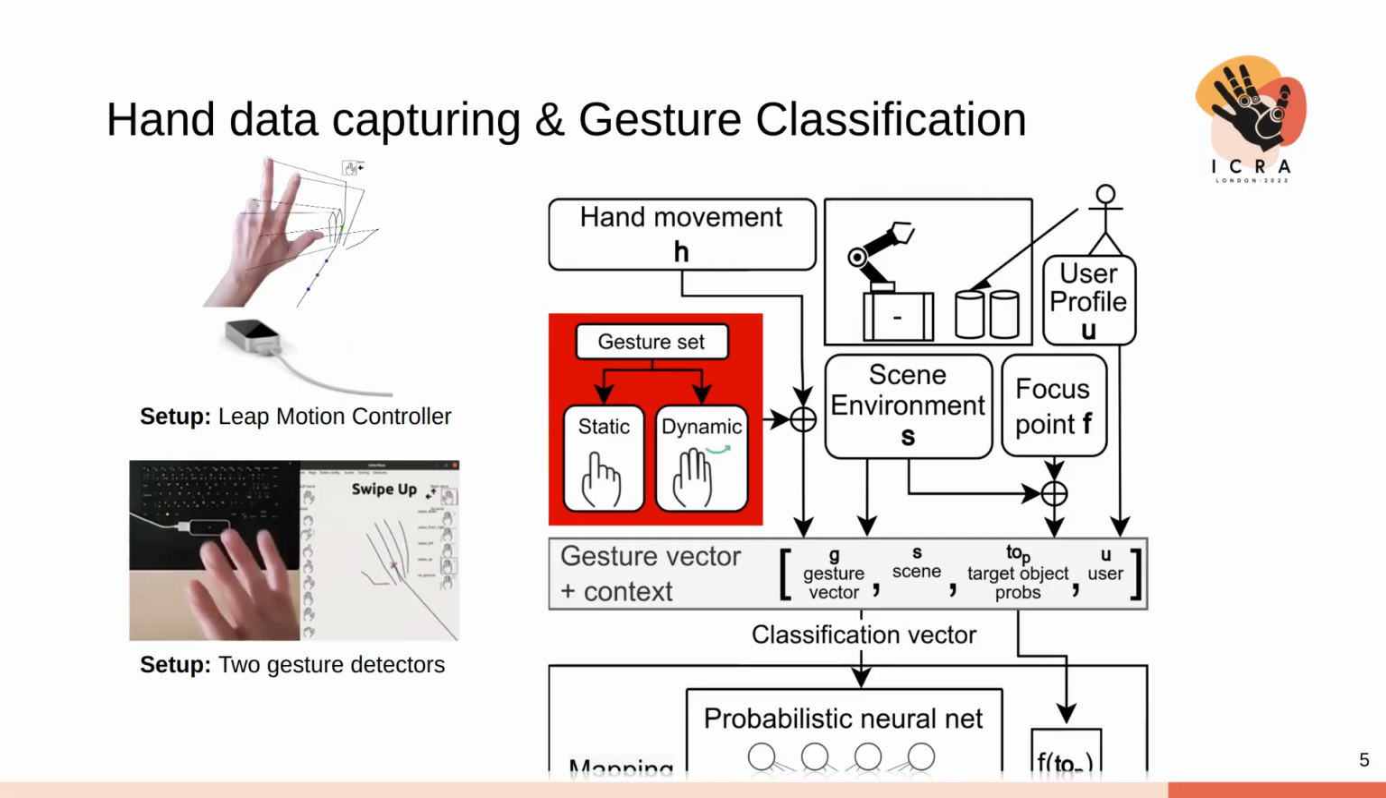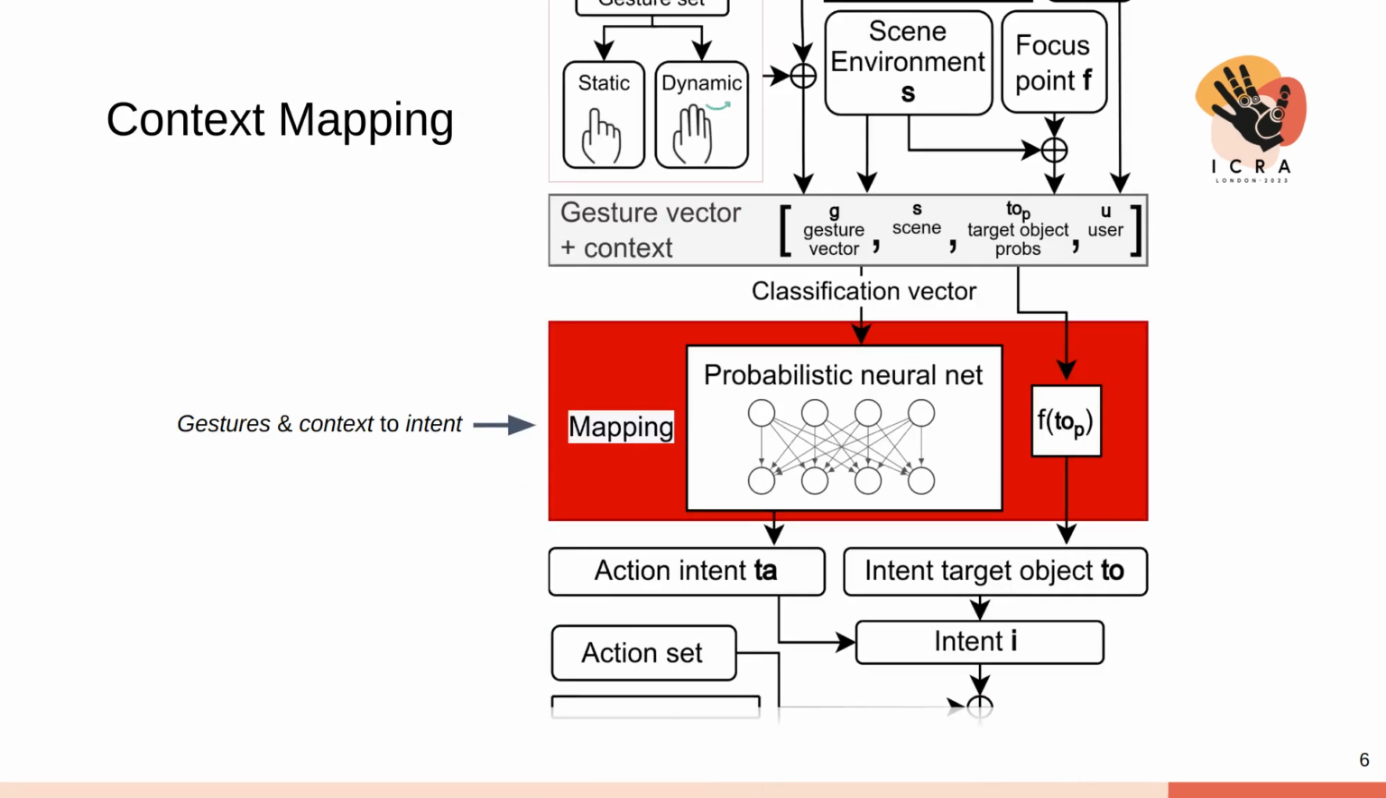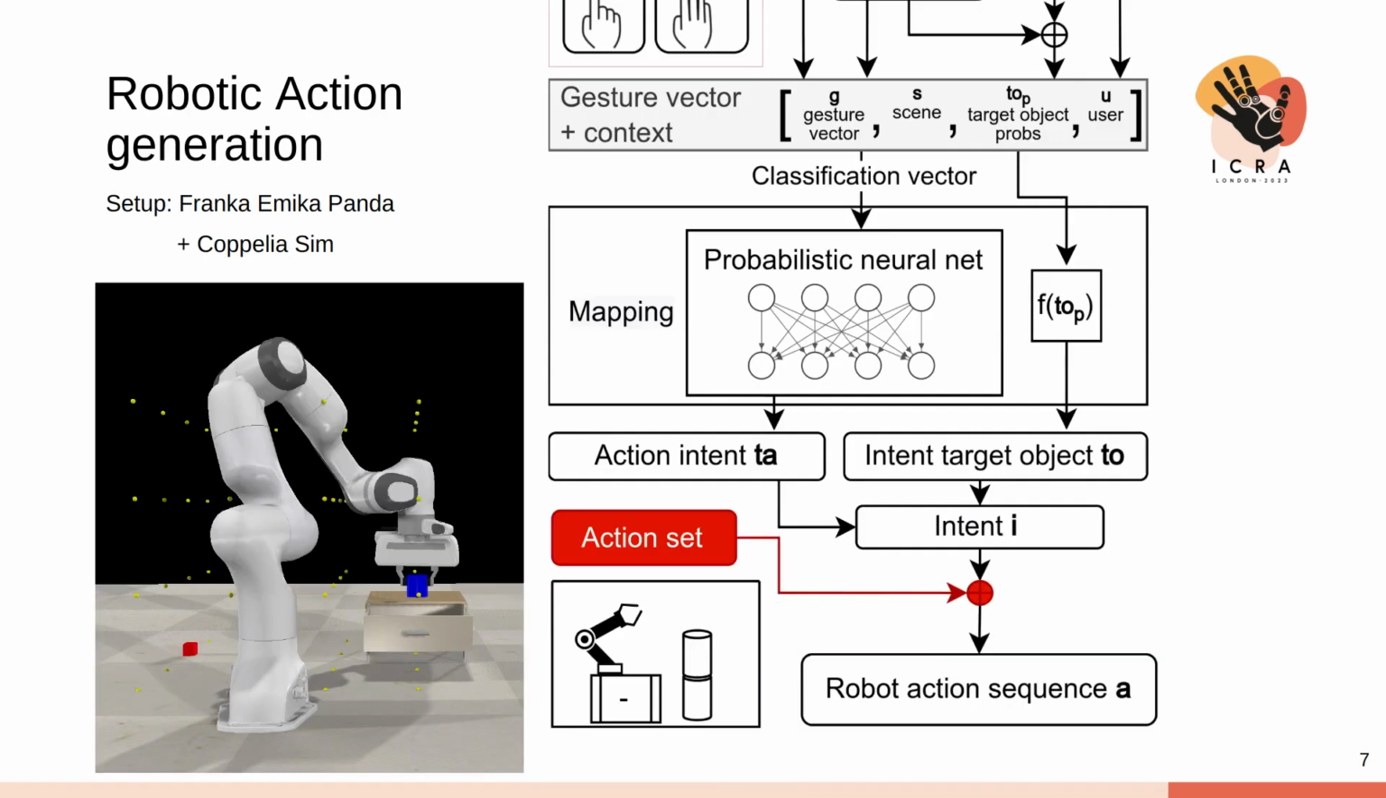Now we will describe the individual components of the proposed system. The input to our system are features extracted from the hand movement by leap motion sensor. On these data we run two gesture detectors, one for static gestures and the other for the dynamic gestures. Afterwards, the probabilities of different gestures are merged with the context data such as scene, user, or probable target objects. We use a probabilistic neural network to map these observations to user intent. When the user intent is detected, the corresponding robotic actions are generated. For our setup, we use Franka Panda and Copilot Simulator.